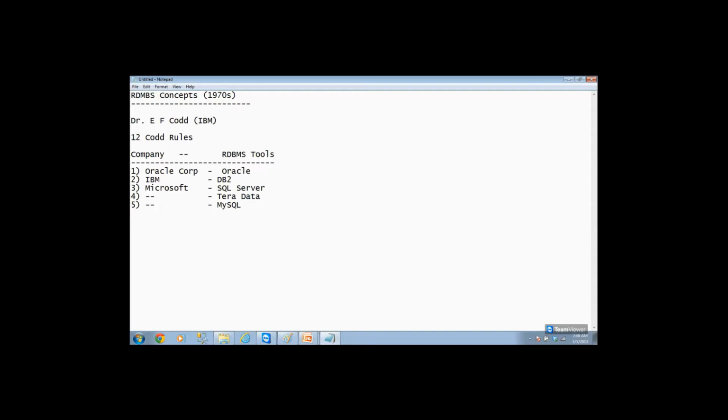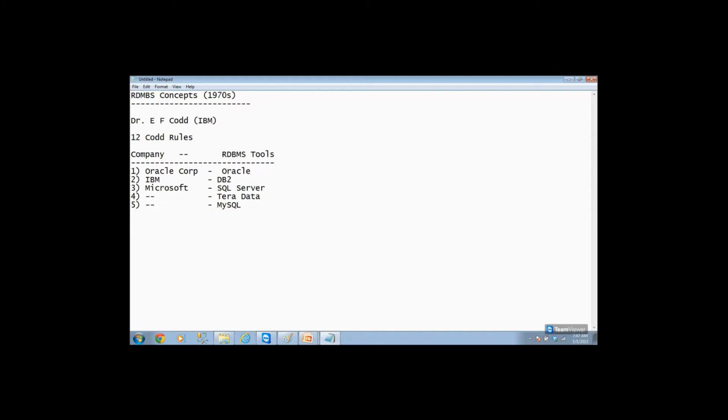So Oracle is not a language. DB2 is not a language. SQL Server is not a language. But what is a language? C, C++, .NET, Java, all those are called languages. Oracle, DB2, SQL Server are called RDBMS tools. What is a tool? A tool is something that can perform an activity. A language is something that can process data. What kind of activity do RDBMS tools perform? They perform a storing activity and a retrieving activity.